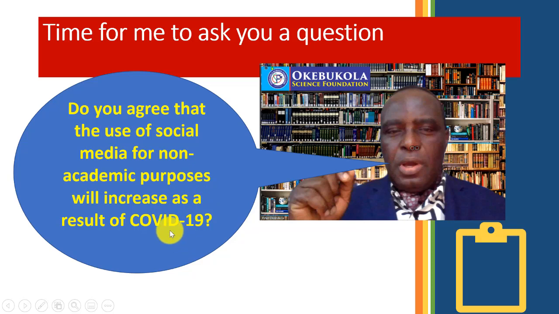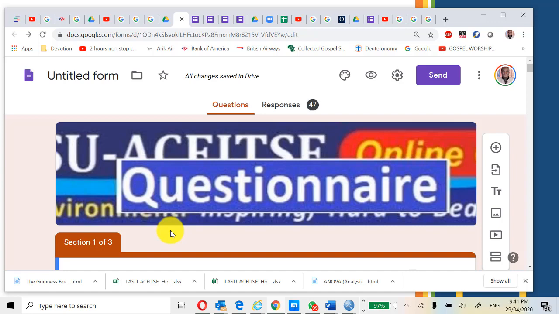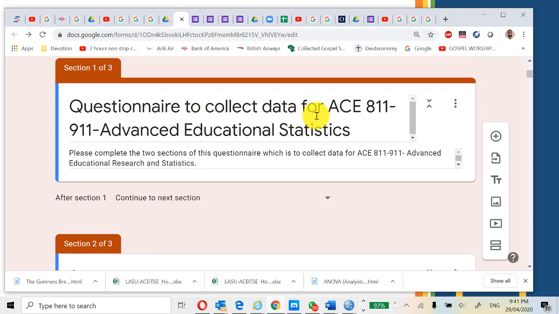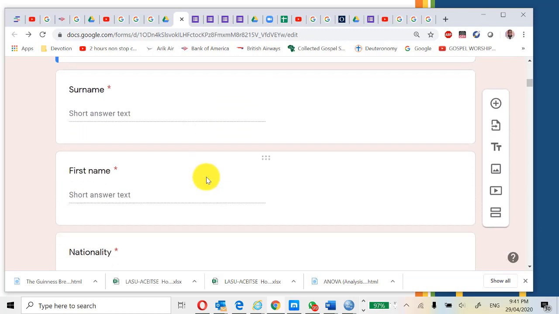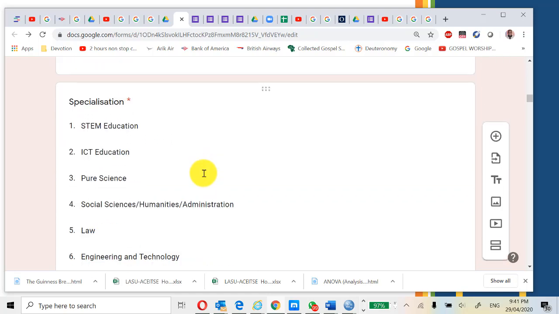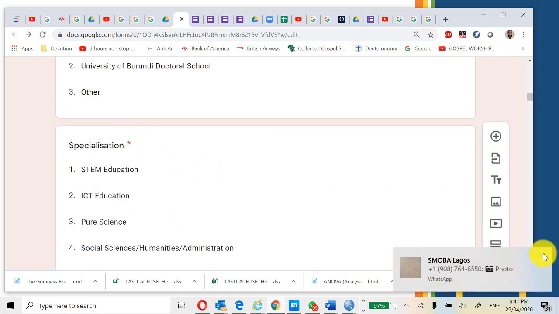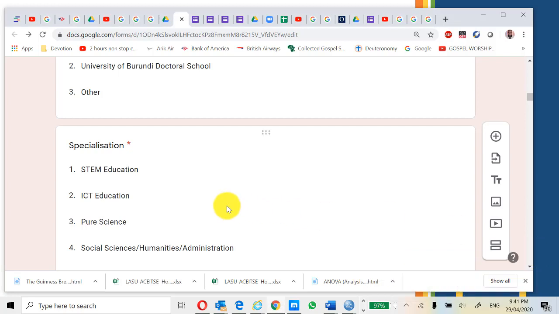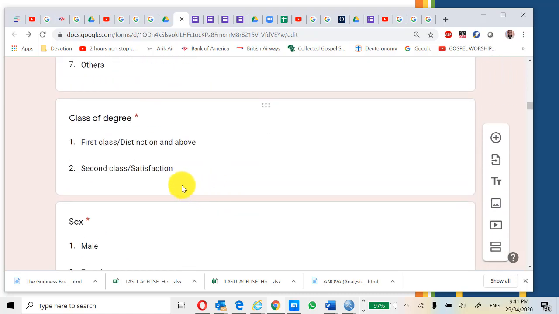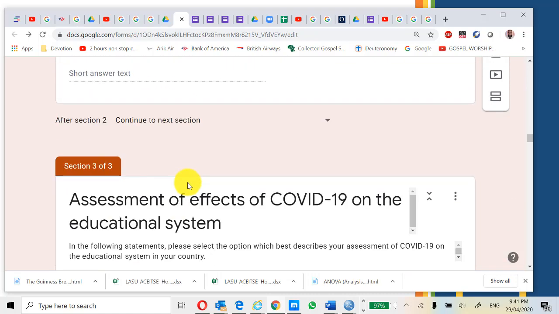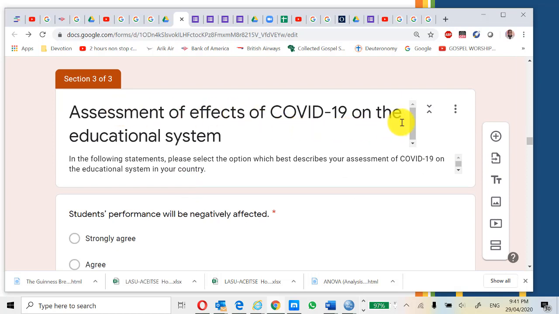I actually asked this question in the survey I conducted with the class. Let's see how that survey went. So this is the questionnaire to which you responded. We have 47 respondents. It is a questionnaire to collect data for this course. We asked for demographic data, and for specialization, we had those in the STEM education group, ICT education group, pure science, and the rest. And we asked for class of degree, and then items relating to assessment of the effects of COVID-19 on the educational system.